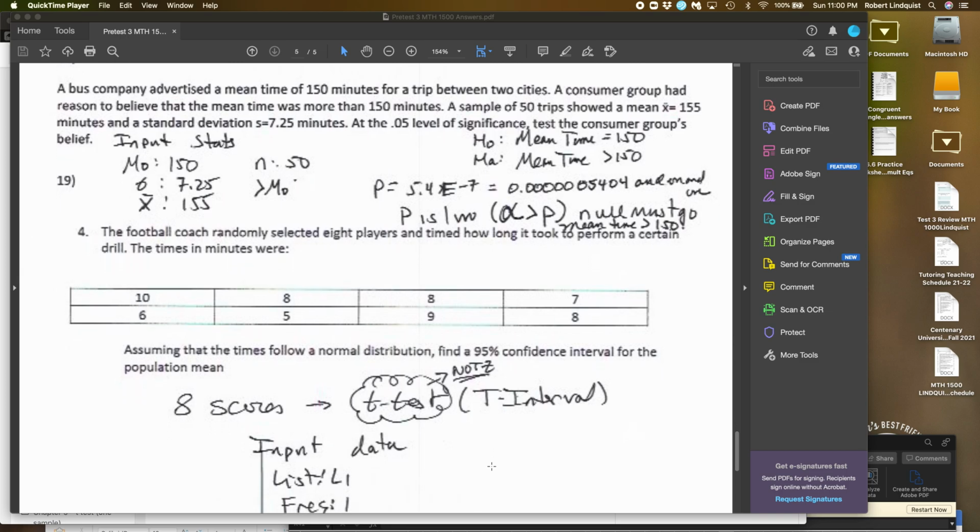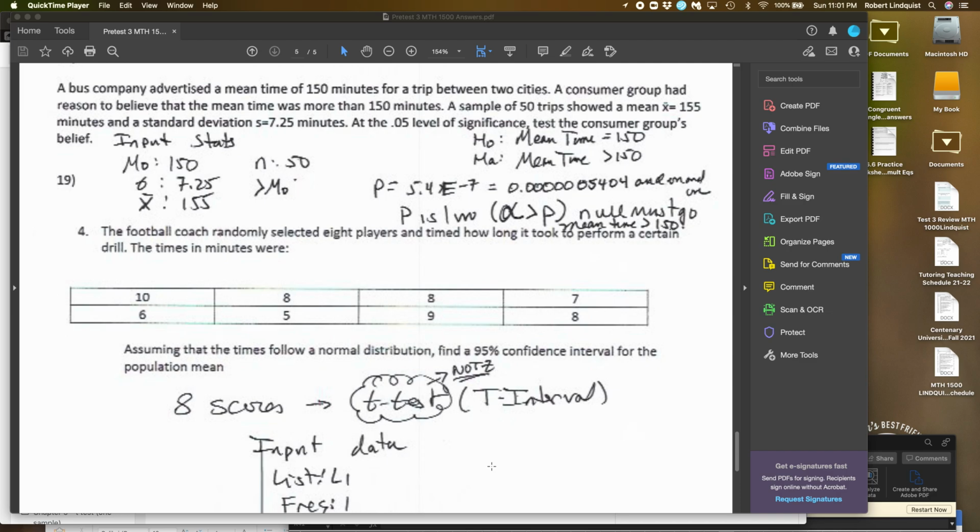A bus company advertised a mean time of 150 minutes for a trip between two cities. Customer group had reason to believe, not so fast, it's more than 150. A sample of 50 trips showed a mean of 155. Standard deviation is 7.25 minutes. At the 0.05 level of significance, test the consumer group's belief.